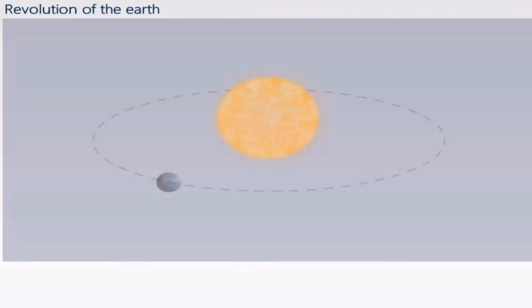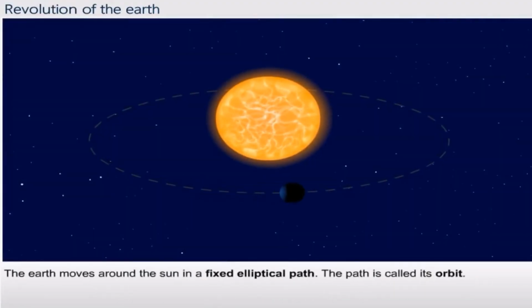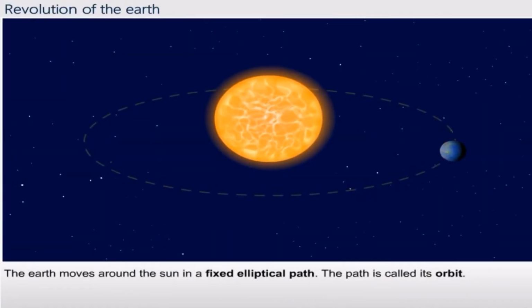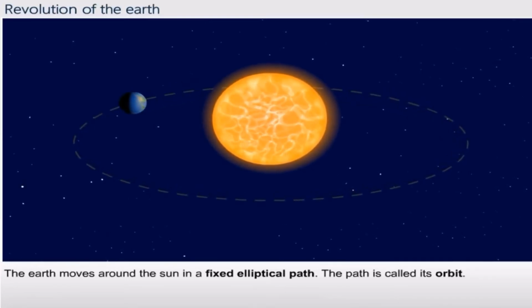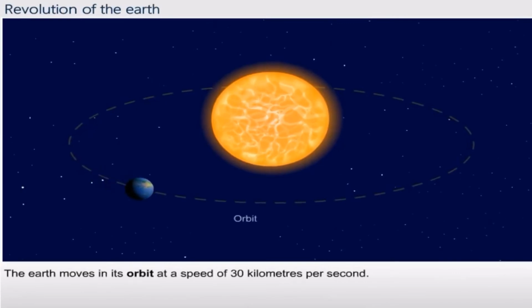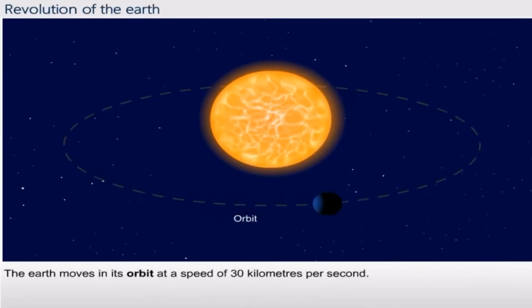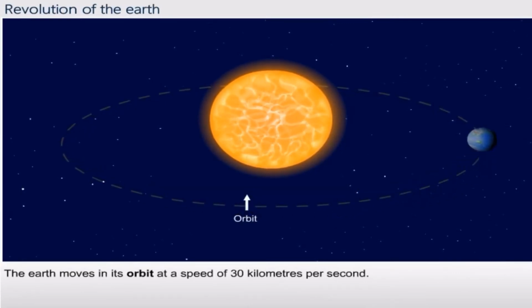Now we move on to the second motion of the Earth, that is revolution. The Earth moves around the sun in a fixed elliptical path. This path is called the orbit. The Earth moves in the orbit at the speed of 30 kilometers per second.